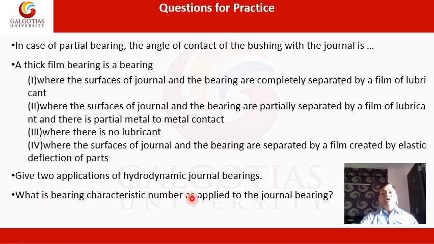Give two applications of hydrodynamic journal bearing. It is used in IC engines and crankshaft bearings. Then what is the bearing characteristic number applied to the journal bearing? That number I explained in this class, 1.7. So in the next class we will move to solving problems of journal bearing using the Boyd and Raimondi method, that is, using the dimensionless parameters.